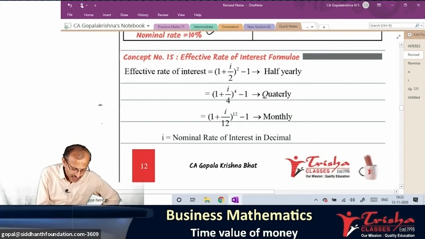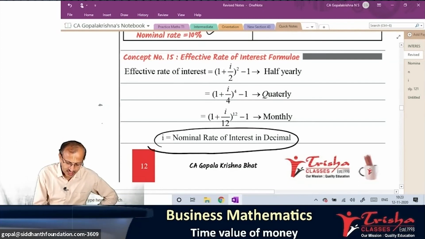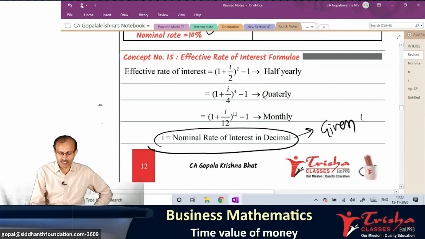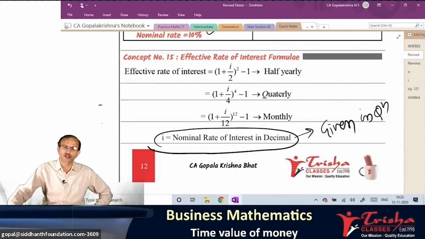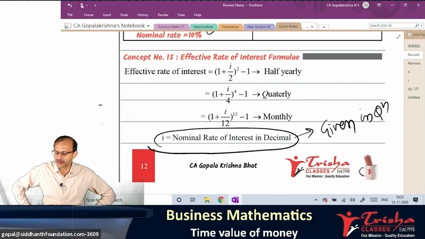And in this, i represents the nominal rate, that is always given in the question. Please take down this. All of you are writing, no? I'm hoping that you are taking down all these formulas. Concept 15, take the formula. These notes will be circulated to you, but you take down whatever we are discussing now.